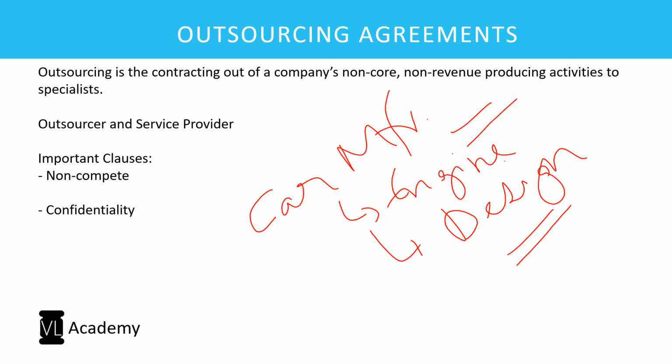That is what is called outsourcing. It is contracting out of a company's non-core, non-revenue producing activities to specialists. So there might be a manufacturer of car doors alone who is expert in manufacturing car doors. Car glasses, there is a guy who does purely car glasses. Give him the design, he delivers you the glasses.